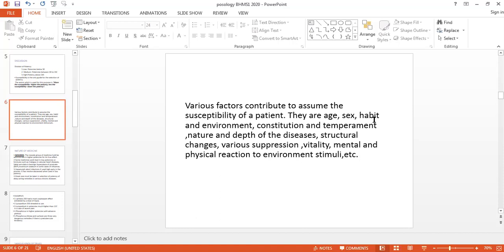Then you can give the higher potency to those people who do sedentary work, एक ही जगह पे जो बैठे रहते हैं. Then those who are highly emotional, very imaginative, and very efficient in their work. In those cases we give the higher potency.